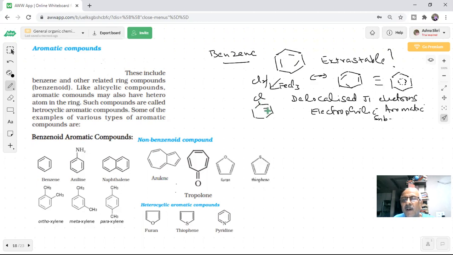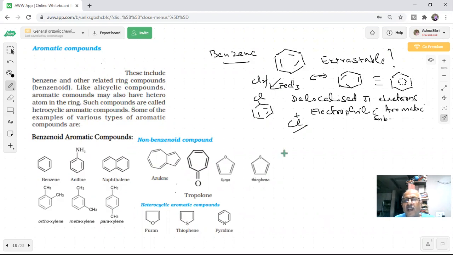Remember? Yes or no? We studied that reaction in 11th. The reagent electrophile was involved in the reaction. So benzene and other related ring compounds like alicyclic compounds, aromatic compounds may also have a hetero atom in the ring. Such compounds are called heterocyclic aromatic compounds.